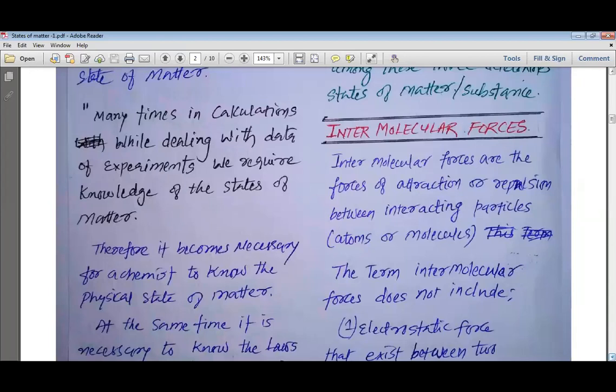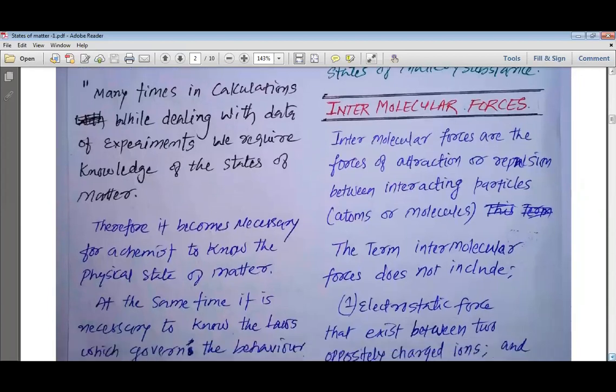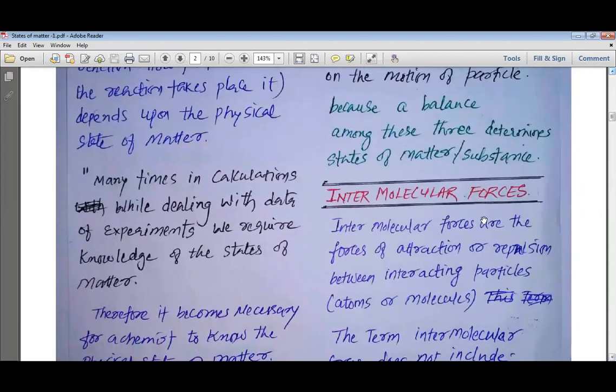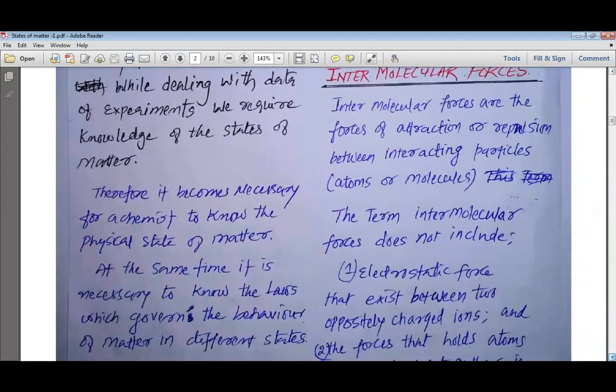So, while doing some calculation, we should know whether the substance is present in which molecular state. To understand the various states of matter, we should first understand the intermolecular forces. So, there are various types of intermolecular forces.